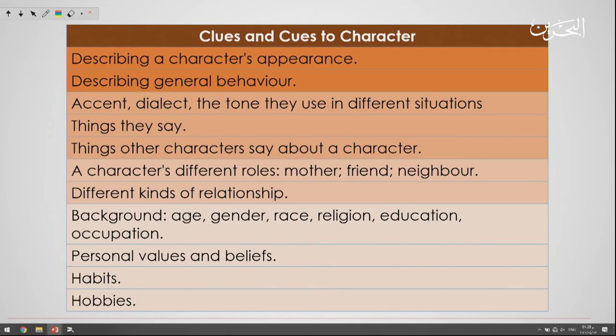A character's different roles can be mother, friend, neighbor, different kinds of relationship, background, like what? Like the age, gender, race, religion, education, and occupation, personal values and beliefs, habits and hobbies.